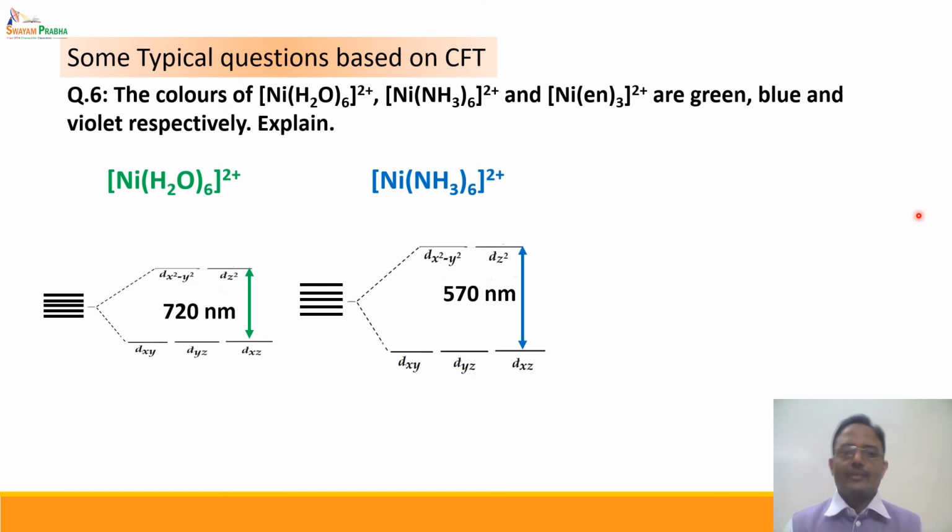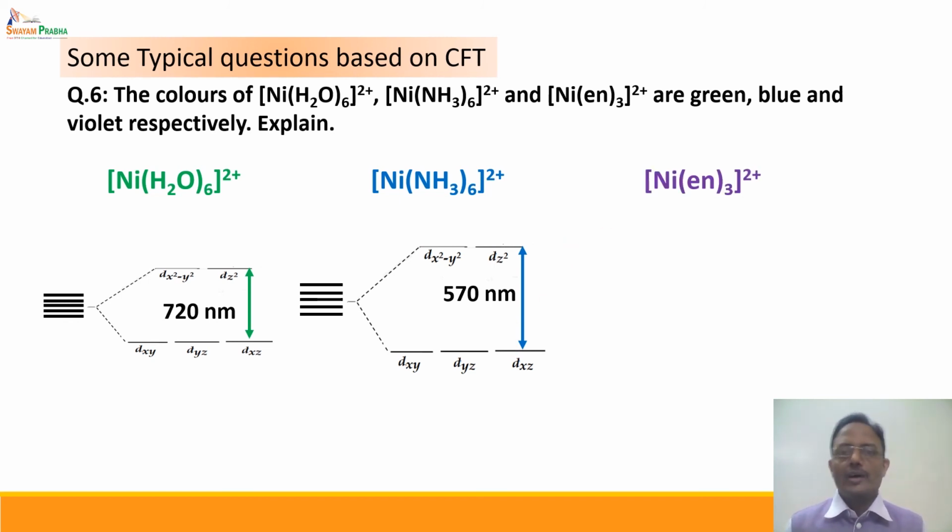As a result, the wavelength which is absorbed is less, because we know that wavelength is inversely proportional to energy; energy is inversely proportional to wavelength. E is equal to hc upon lambda. Hence the absorption takes place at 570 nanometer, and the complementary color, which is blue, is observed.